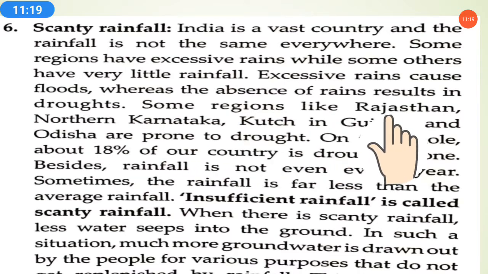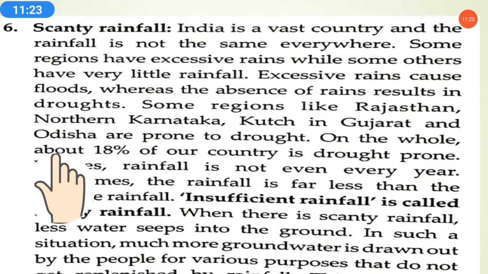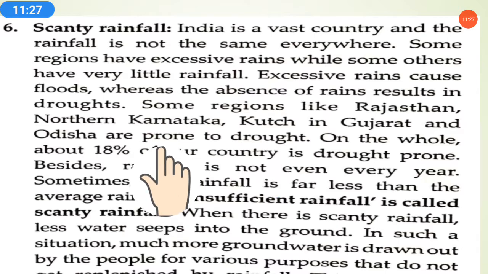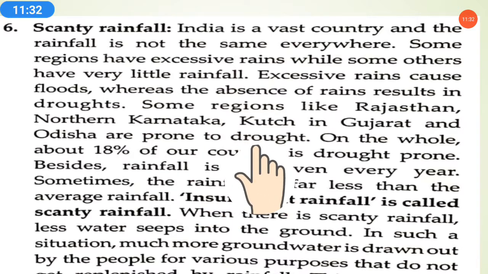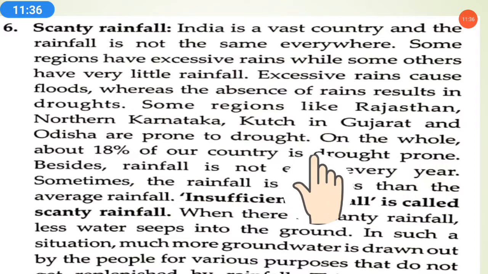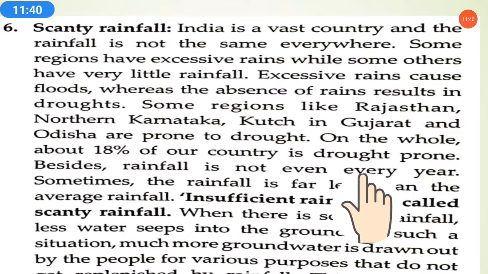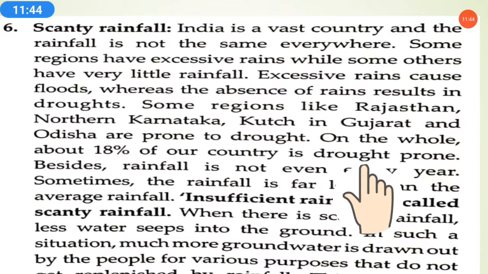Some regions like Rajasthan, northern Karnataka, Kutch in Gujarat and Odisha are prone to drought. These areas have little rainfall, so drought mostly occurs there. On the whole, about 18% of our country is drought prone, meaning out of 100, 18% is facing the problem of drought.